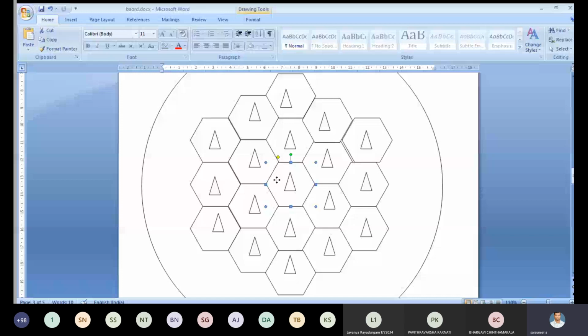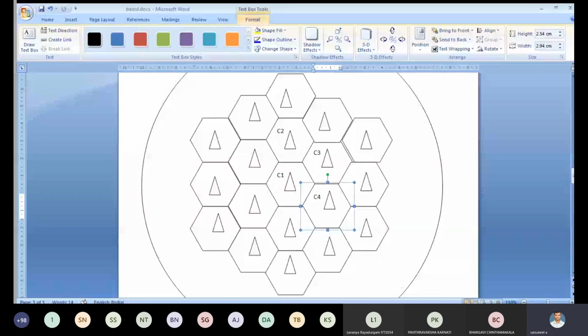Like this, we have to give cell numbers. That is C1, C2, C3, C4, C5, C6,